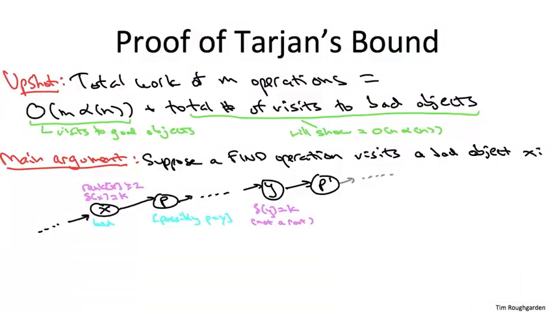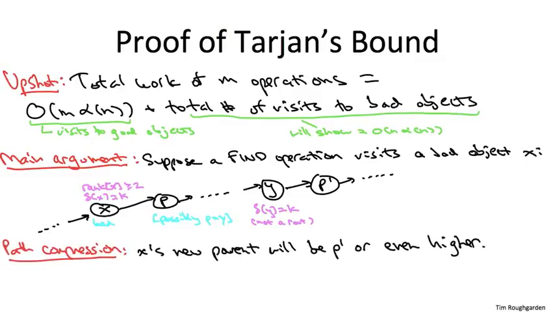We don't care. So now let's understand the effect of the path compression, which is going to happen subsequent to this find operation. X's parent pointer is going to be rewired to the root of this tree. The root of this tree is either at P prime or even higher than that.